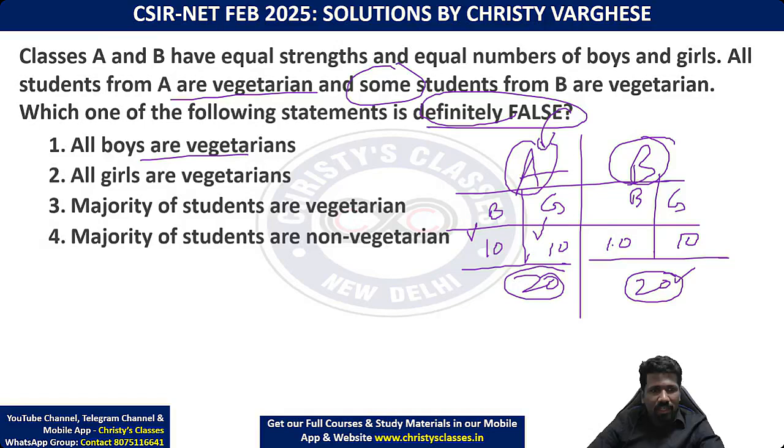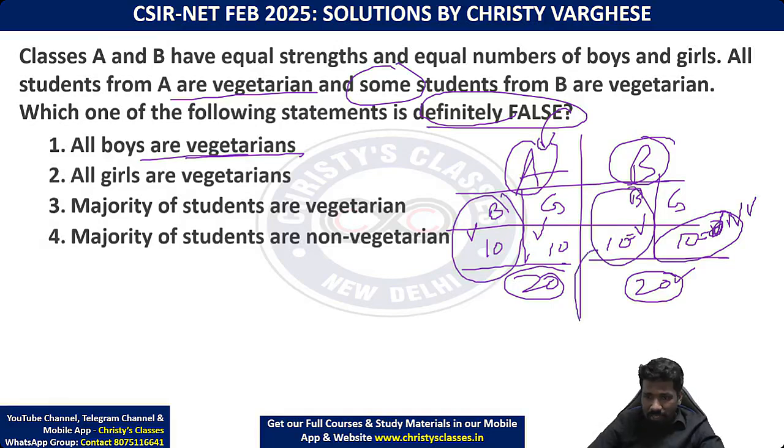In class B some vegetarians are there. What if all those vegetarians are boys itself and girls are non-vegetarians? In that case, all boys are vegetarians is correct, because these 10 are vegetarians and these 10 are vegetarians. This is not impossible, because the question says that in class B also some students are vegetarians. So if these 10 students are vegetarians, then all boys are vegetarians is possible, it is not definitely false. So option 1 eliminated. All girls are vegetarian, same argument.